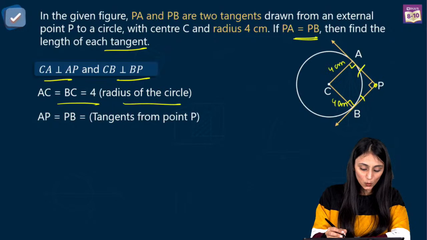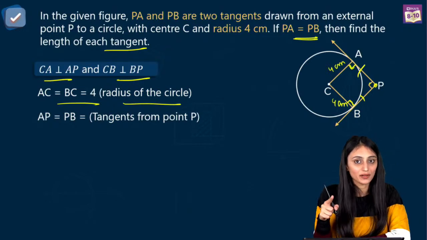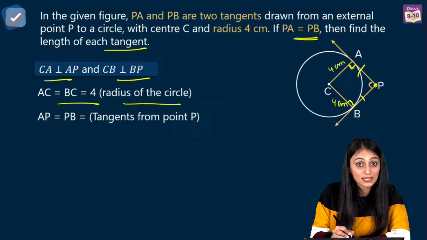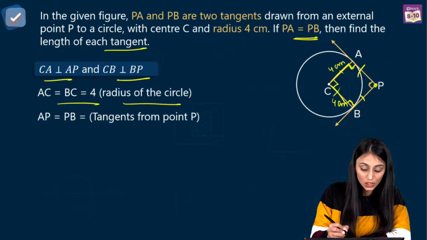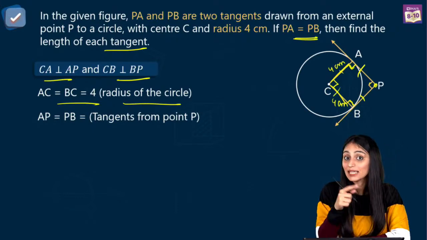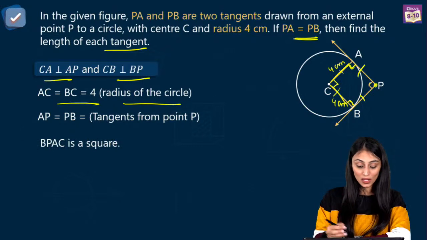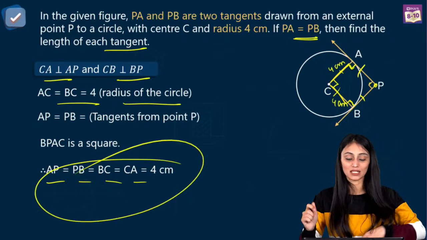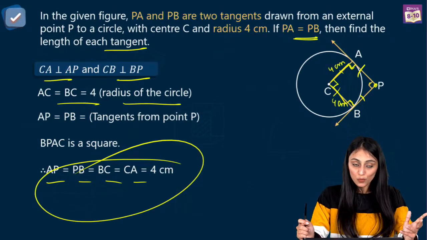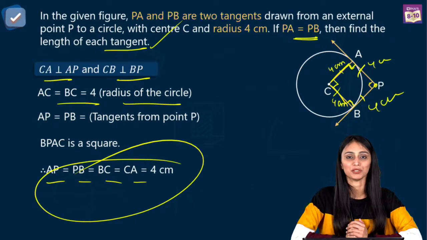Since they are equal, you see that this angle is 90, this is 90, this is 90. So it's a four-sided figure, a quadrilateral. The sum of all angles is 360, so this will also be 90 degrees. Now these two adjacent lengths are equal and all corner angles are 90 degrees, so I can call it a square. I can say that BPAC is a square. If it is a square, all the sides are equal. So AP, PB, BC, CA, they are all 4 centimeters. So this is what we were supposed to find, the length of each tangent: this is 4 centimeters, this is 4 centimeters.